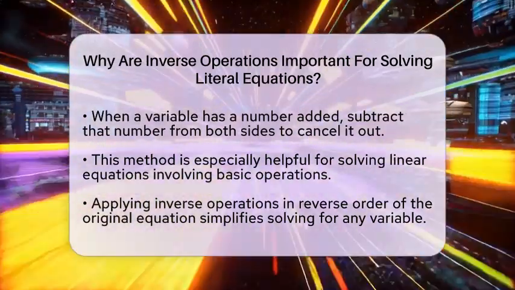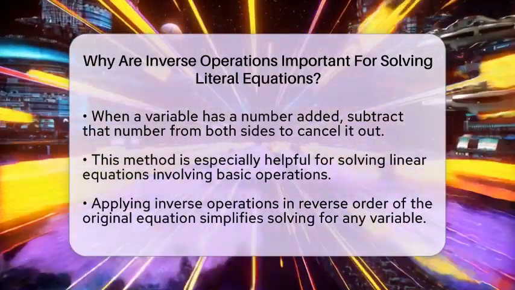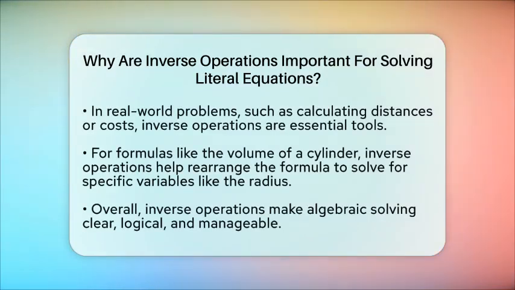For example, if you have a formula for the volume of a cylinder, which is the area of the base times the height, and you want to find the radius, you need to divide both sides by the height and by pi. Then, to solve for the radius, you take the square root because the radius is squared in the formula. Without using inverse operations, it would be very hard to rearrange the formula correctly.